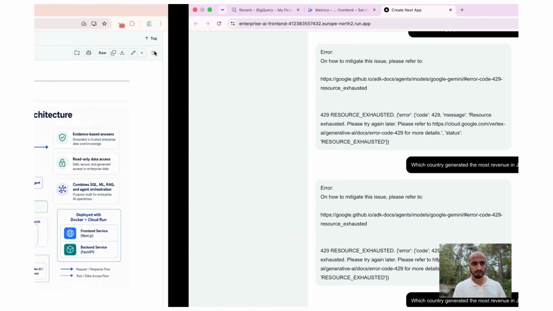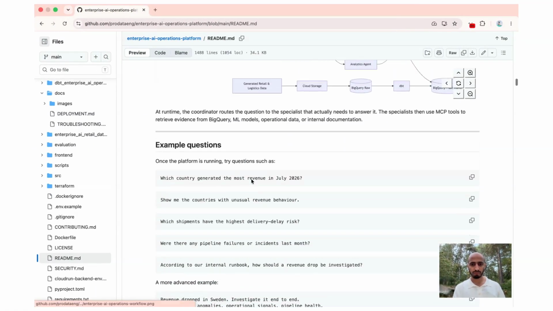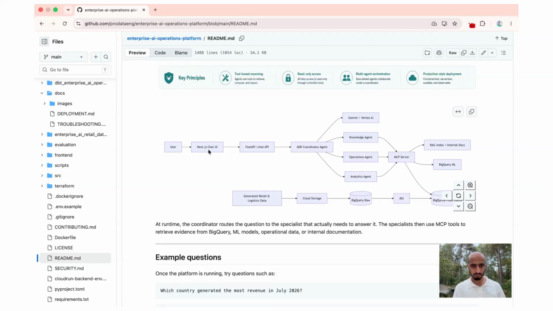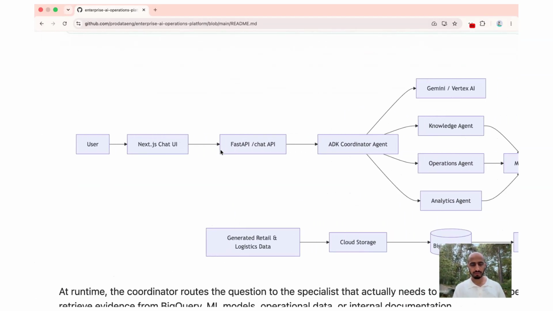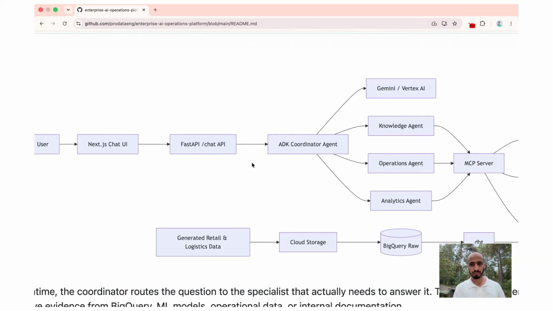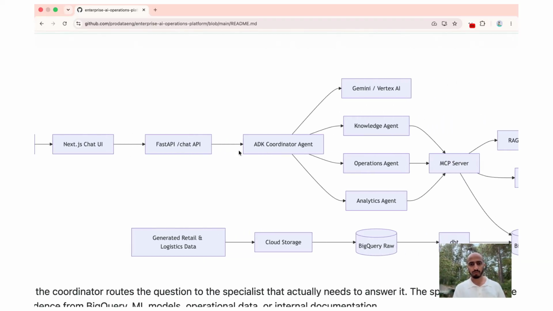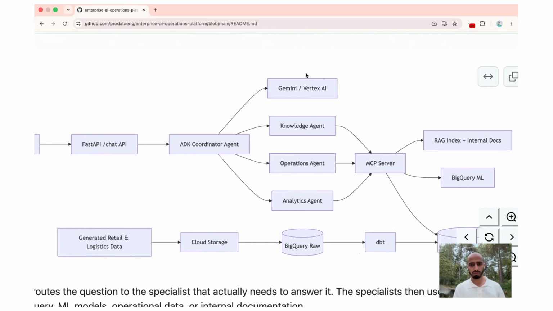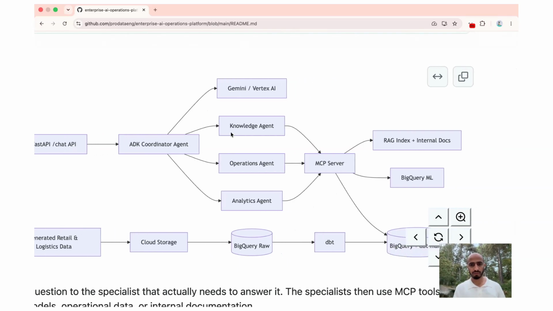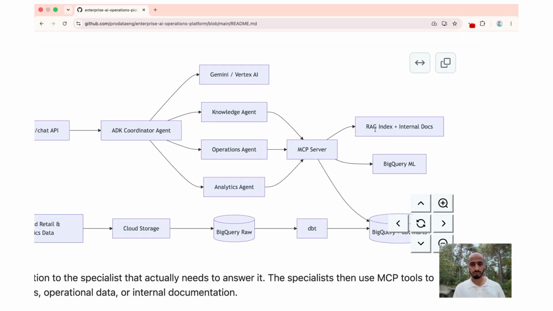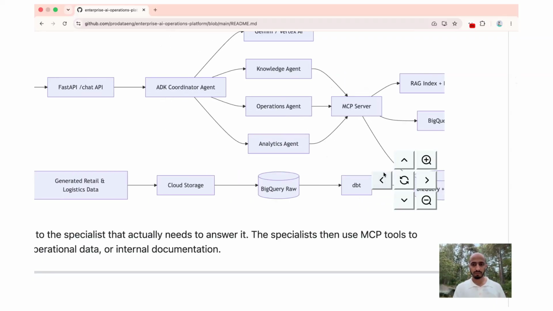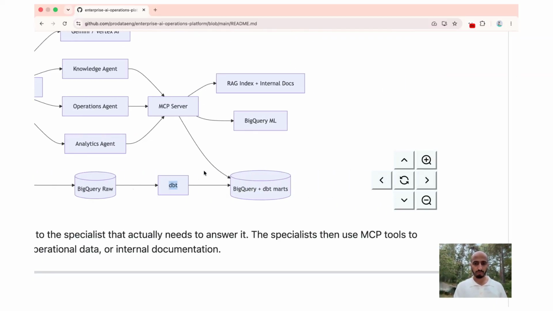That's the important part. And this is the high-level architecture. Also, we have this diagram where we have the user, the UI that you see right now. Then in the middle we have the API, where we call the root agent. The root agent uses different agents to answer, and these agents use MCP servers and MCP tools. For example, this agent could be using the RAG itself, the BigQuery ML that we already built, and the BigQuery dbt marts that we built also in BigQuery.